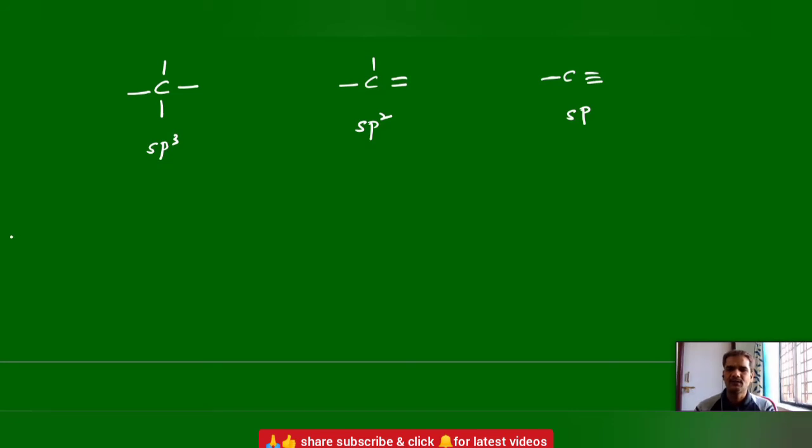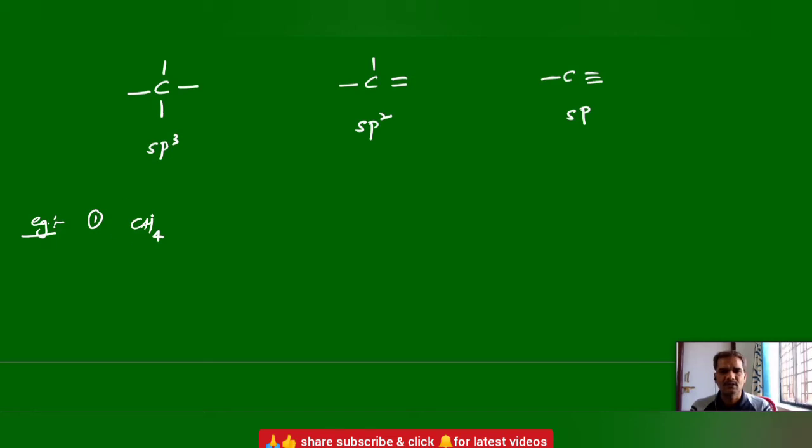So let us take a few examples. We will identify the hybridization of given molecules. Basic first, methane. What is the hybridization?